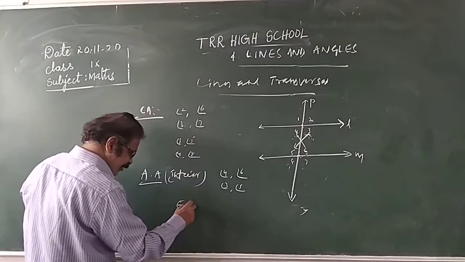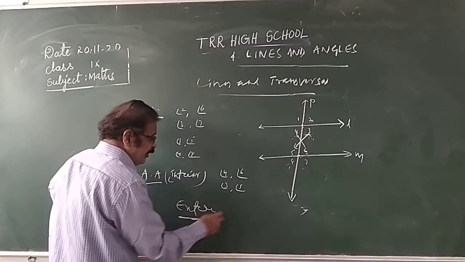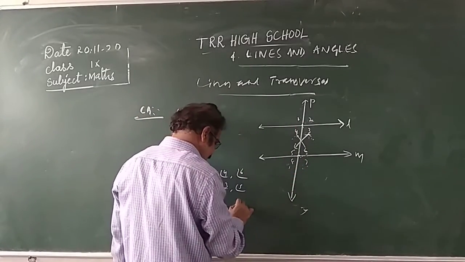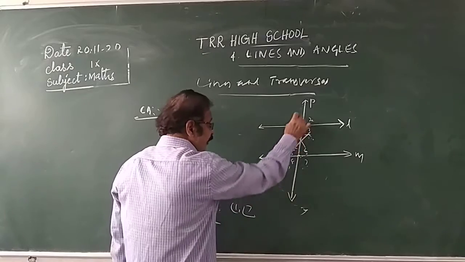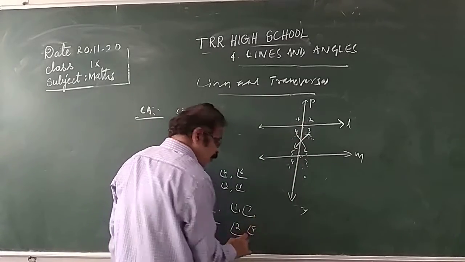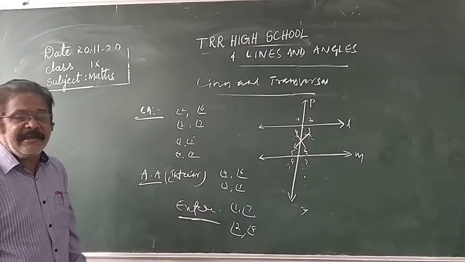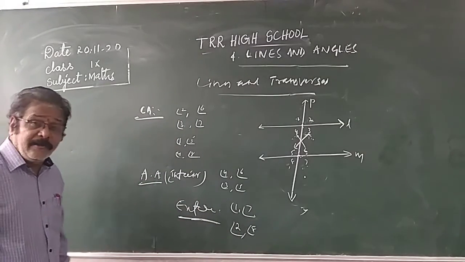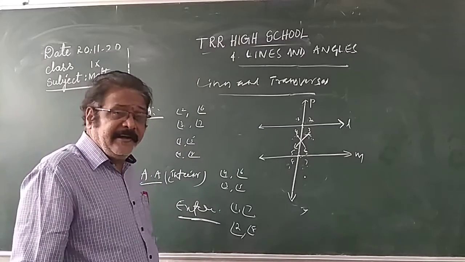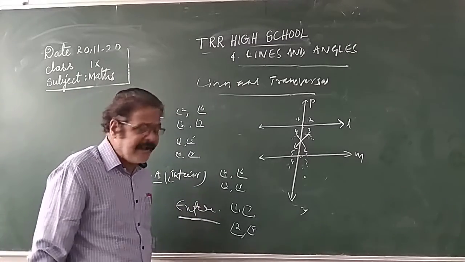Alternate exterior angles. Angle 1 is exterior, angle 7 is exterior. Angle 1, angle 7. Next, angle 2, angle 8. These are alternate exterior angles. I hope you clearly understood interior, alternate interior and alternate exterior angles.